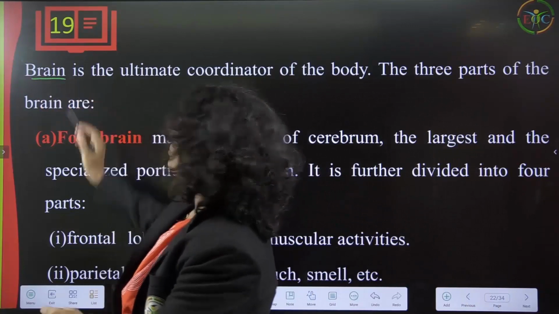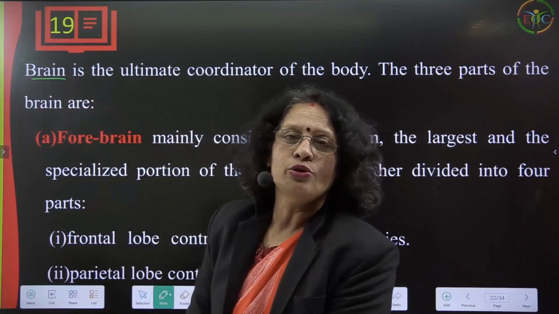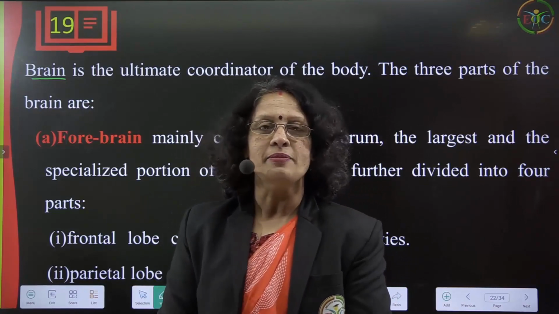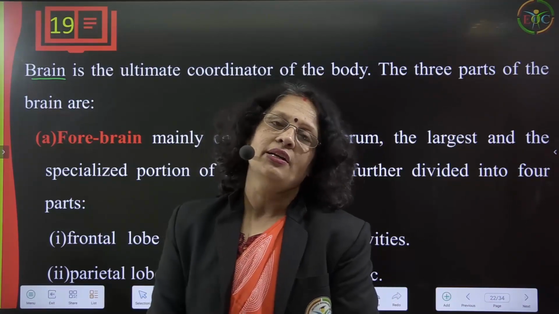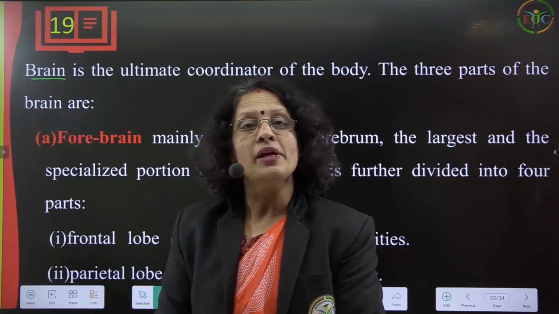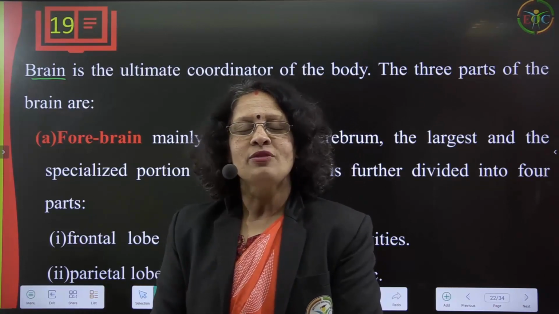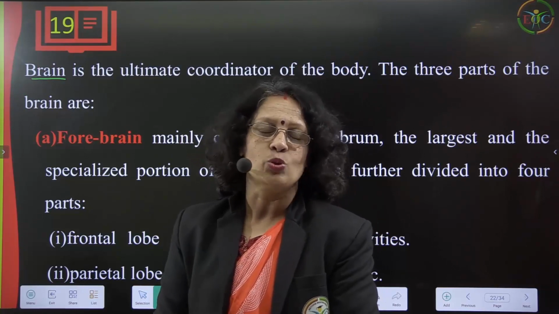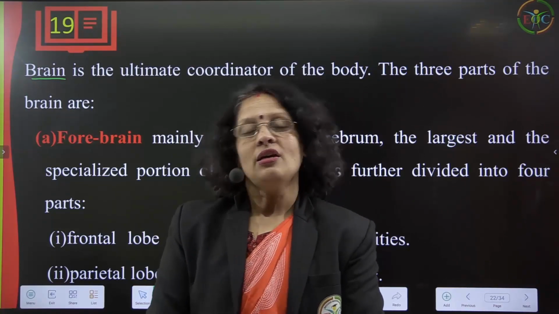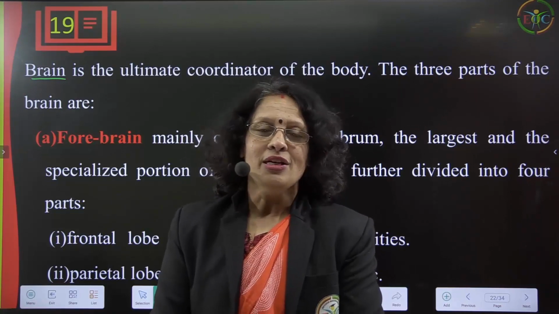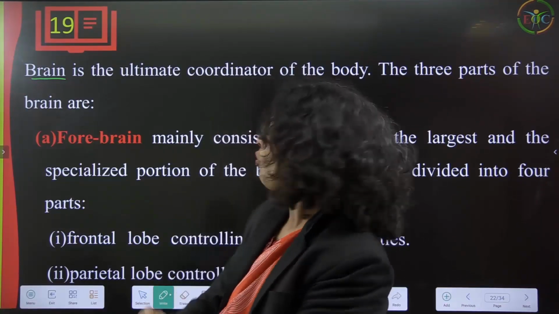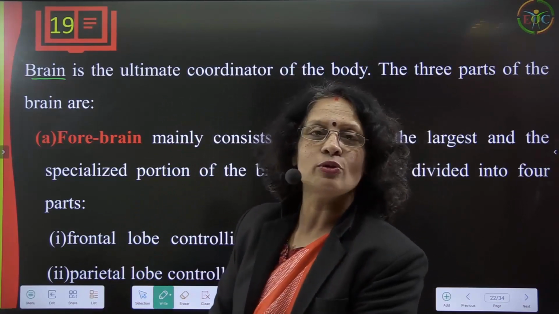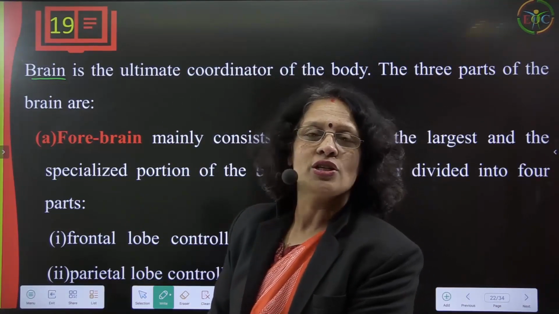So the functioning of the brain is very important. You would have heard or seen that if a person is brain dead, sometimes the person will be alive, but brain dead means the brain is not functioning. So that person will be completely lying down and will not be able to do any functions. Why? Because the brain is the central nervous system, which is responsible for the ultimate coordination of the body. When that is not working, then coordination is lacking.